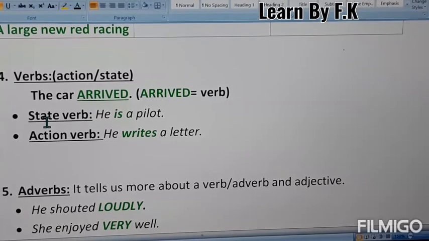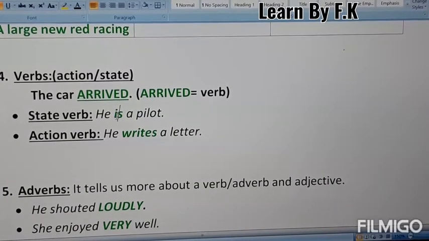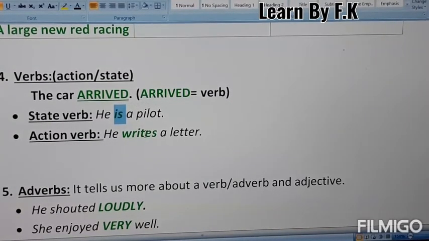The second one is state verb. State verb shows you the situation. He is a pilot. In this there is no action, it is just showing you the situation that he is a pilot. Here the state verb is. For the action verb, for example, he writes a letter. Here writes shows you the action of writing a letter, which is an action verb.